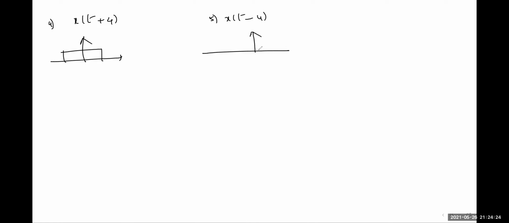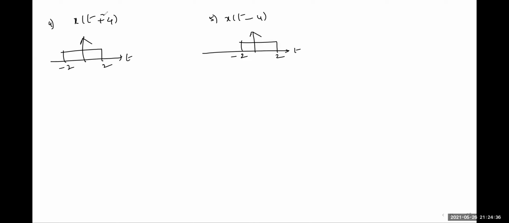The fourth one, we are going to plot x of t plus 4 first, and then the fifth one, x of t minus 4. So first consider x of t, both cases. This is -2 to +2. The signal given is like this.